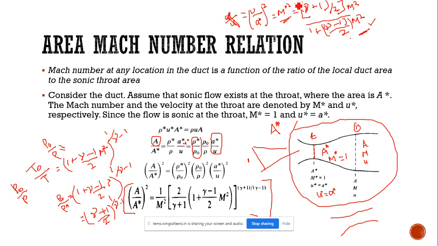Yes, sir. Okay. So by substituting the value of rho star by rho naught, the whole square, then rho naught by rho, the whole square, then a star by u, the whole square, we can derive the equation: a by a star the whole square equal to 1 by m square into 2 by gamma plus 1 into (1 plus (gamma minus 1) divided by 2 into m square), the whole power (gamma plus 1) divided by (gamma minus 1). Just note this also.